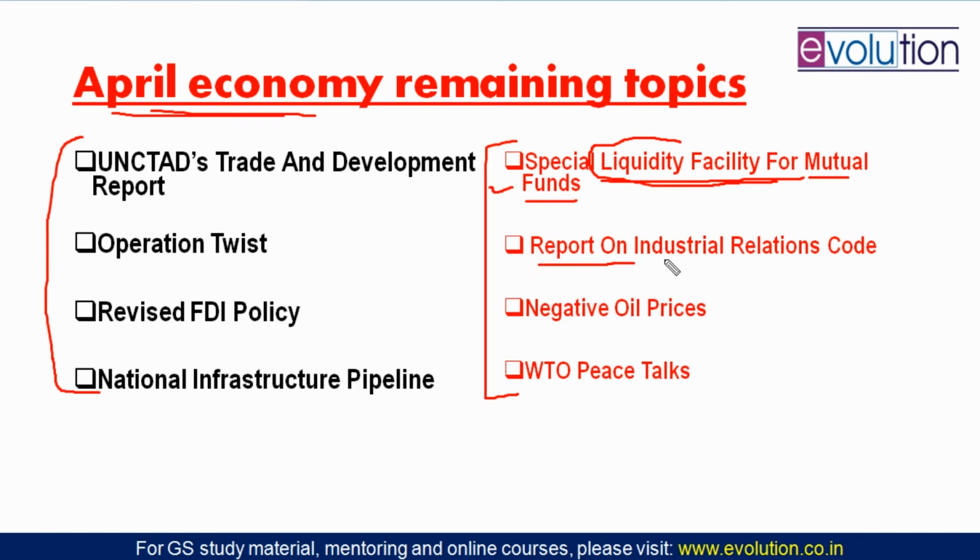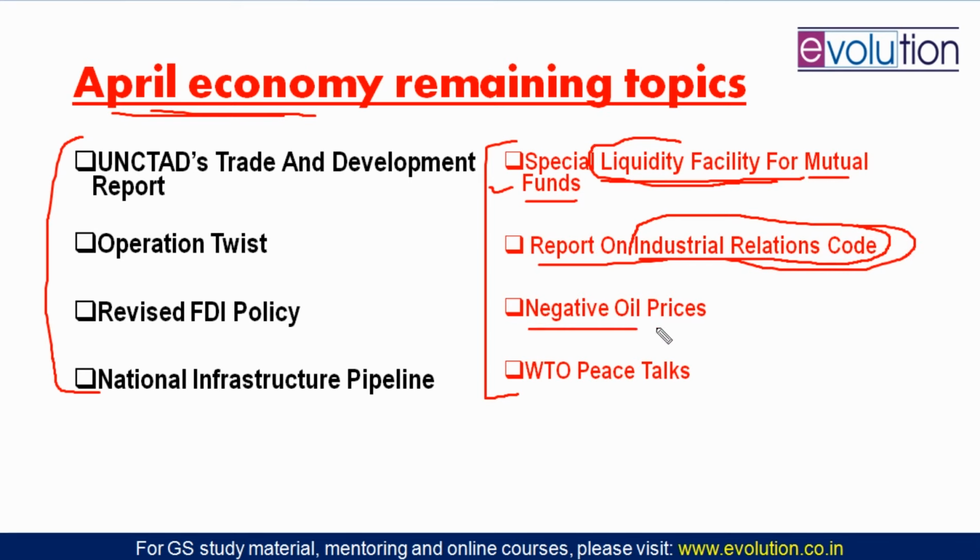Second topic is the report on the Industrial Relations Code. The Indian government is trying to amalgamate 3 laws related to industries and labor, and that will come as the Industrial Relations Code. Over that, a report has come. We will come to know what that is. This is for ease of doing business.